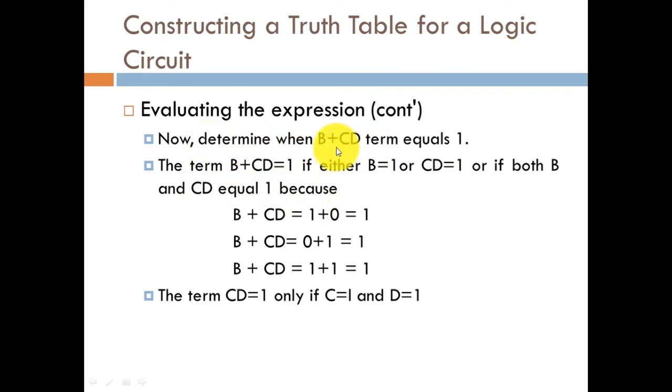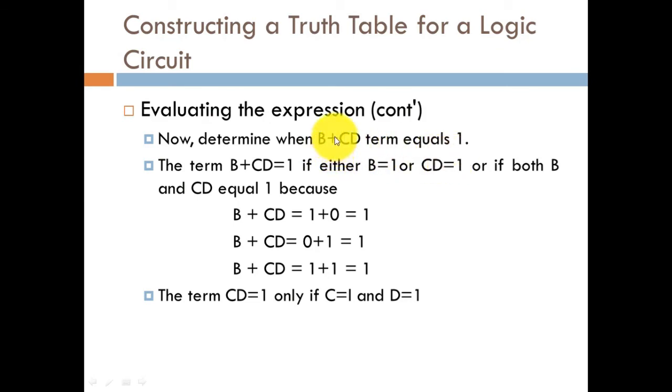So now determine when this B plus CD term equals 1. In what case does your B plus CD term equal 1? From the last expression we can easily conclude that whenever capital A is equal to 1, only then is it possible that our net outcome turns out to be equal to 1. So for all the values where we need the outcome as high, the value of A should be high only.